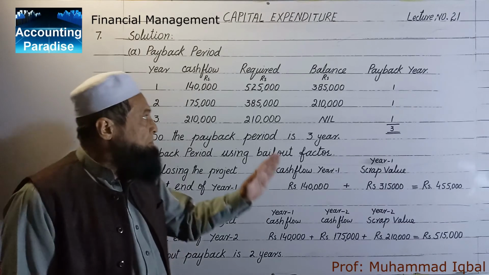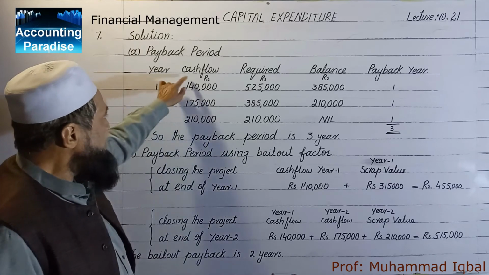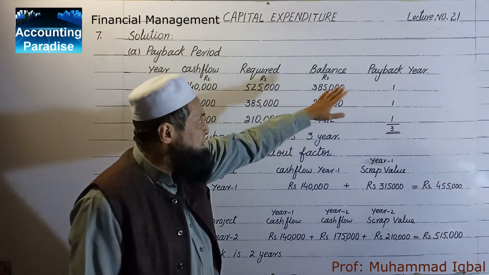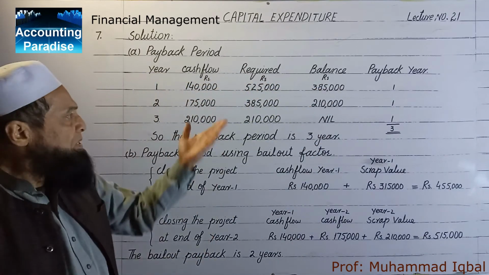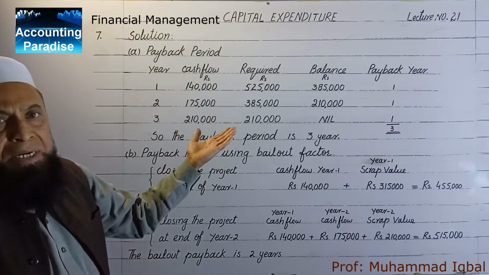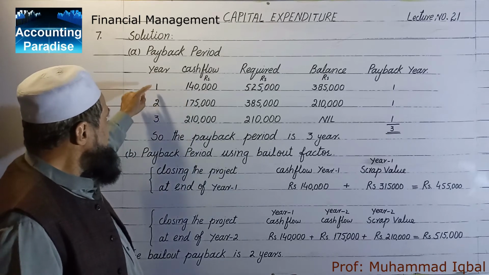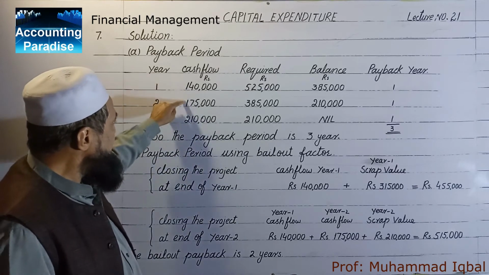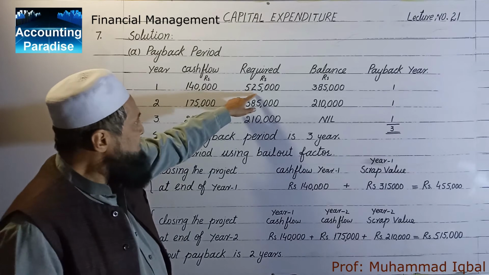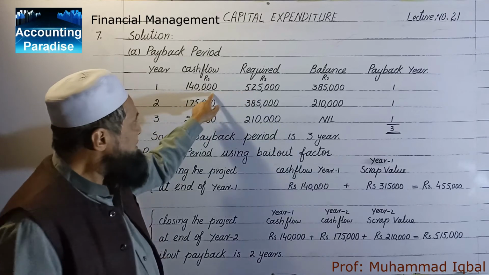Here is the solution. Year, cash flows, required, balance, payback year. It is the same as we calculated the normal payback period. Year 1, 2, 3, these are the cash flows. Required is total investment minus this, the balance.